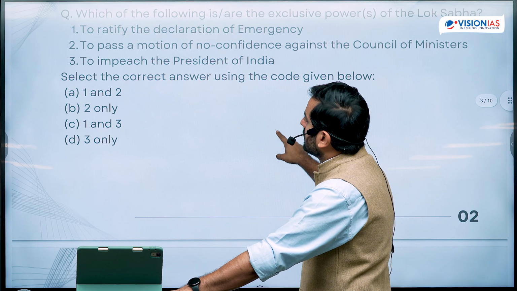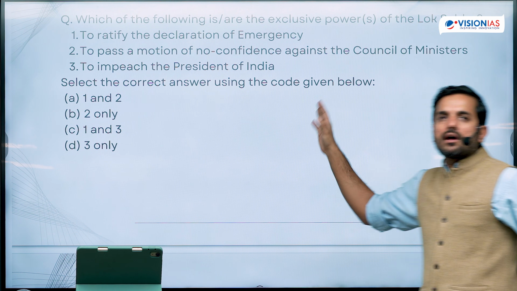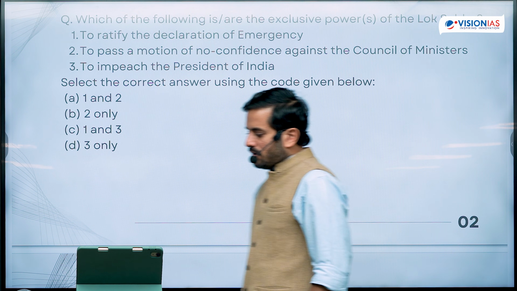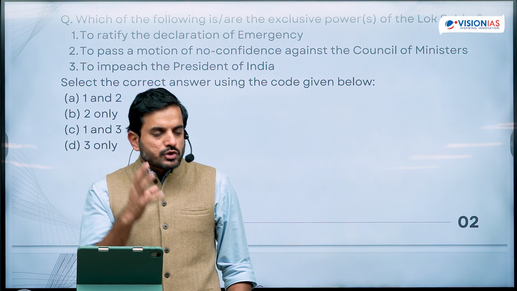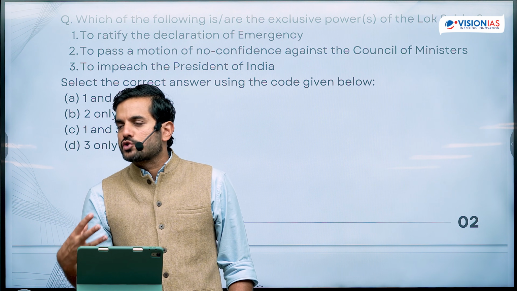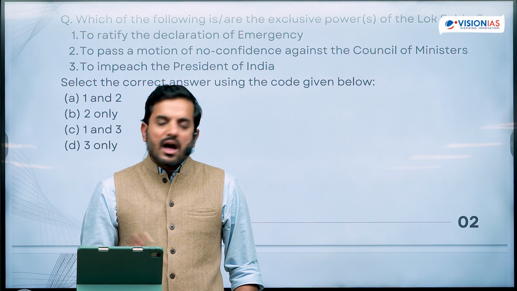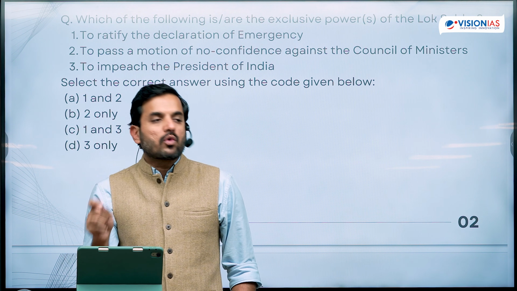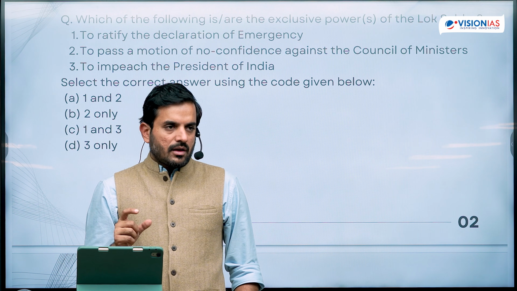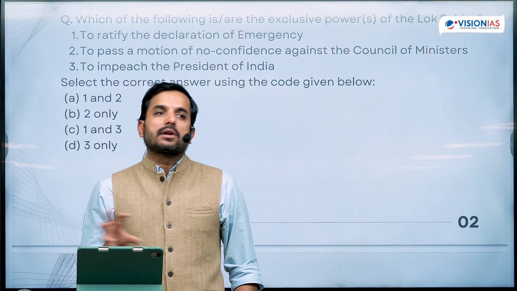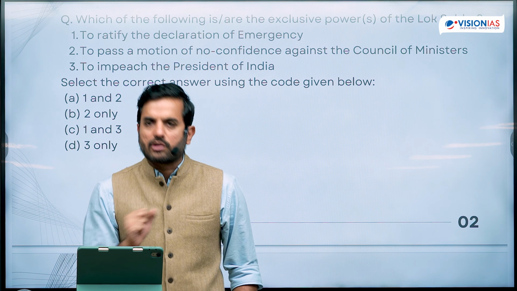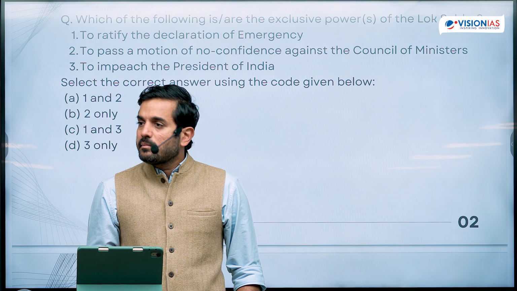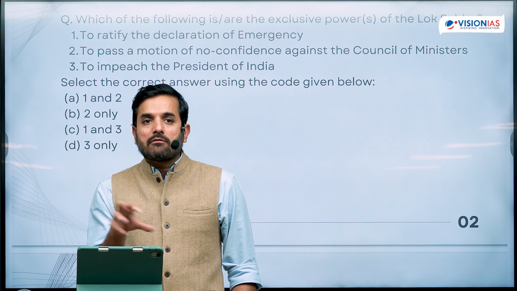Another interesting question: which of the following is or are the exclusive powers of the Lok Sabha in India? So we know that there are certain exclusive powers that are enjoyed by Lok Sabha. There are certain exclusive powers that are enjoyed by Rajya Sabha in India. Our attempt should be from this question to understand that UPSC tends to focus on those topics where there are certain exclusive powers of a particular institution or a constitutional authority. So now whenever I am reading polity next time, I need to focus on exclusive powers of different institutions.